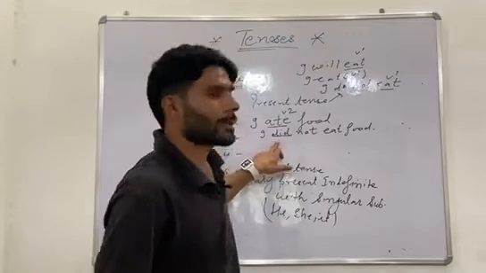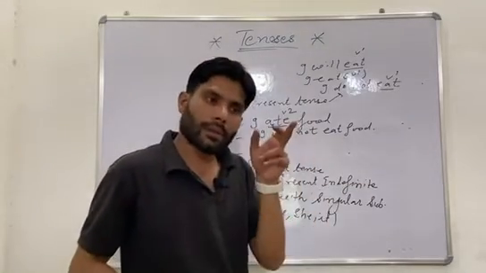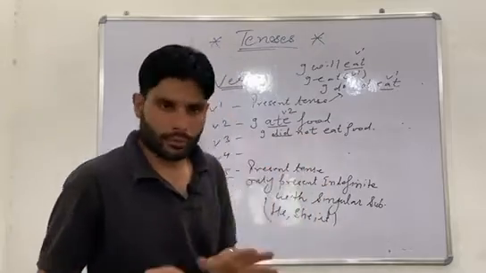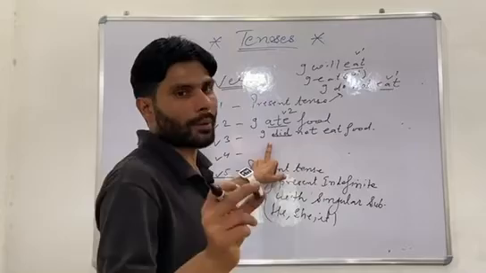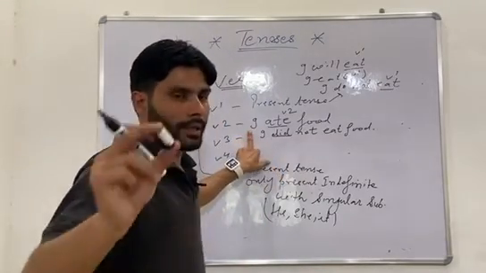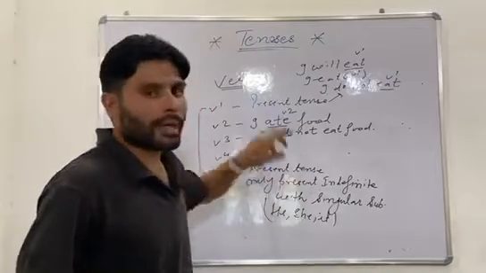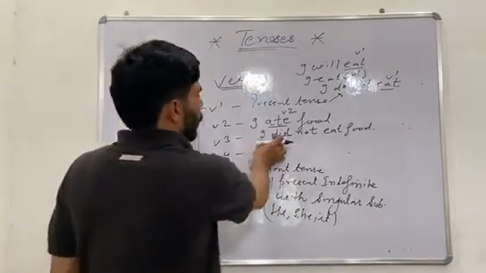Make the helping verb in past, or you can make the second form of the main verb. If you want to make the sentence negative, you use the helping verb in the past. If you want the simple sentence in past form, use the main verb in past form. Remember these things. So, I did not eat food.